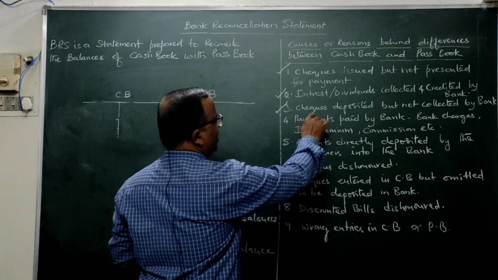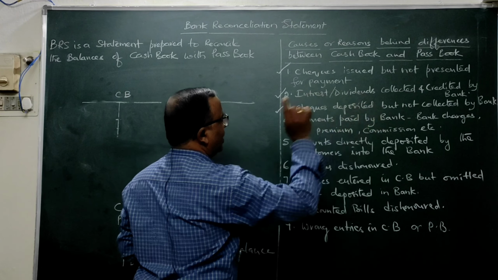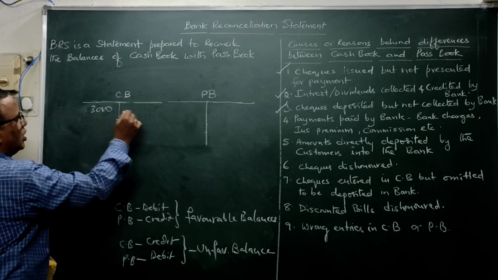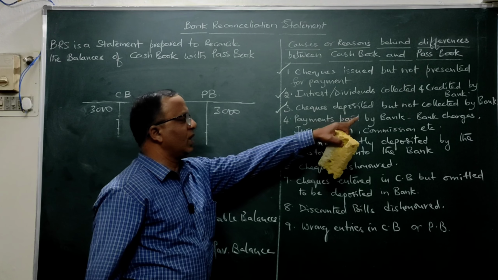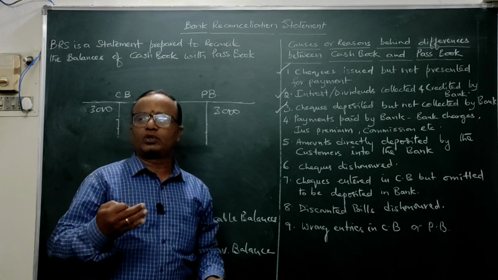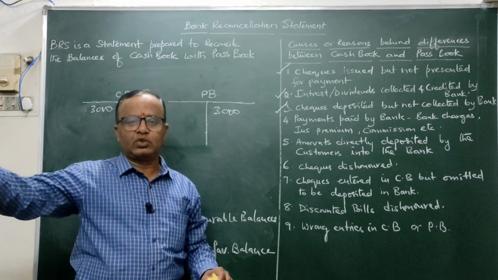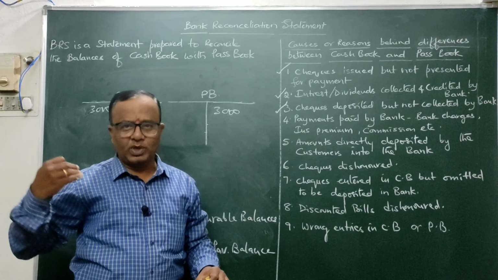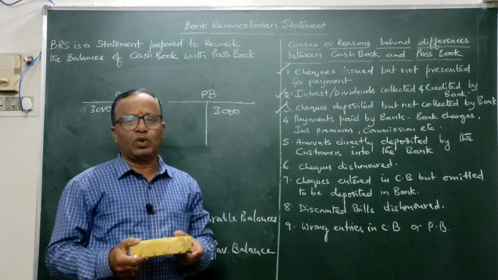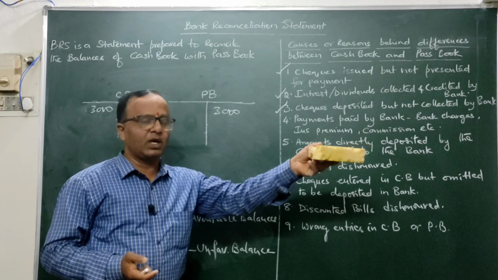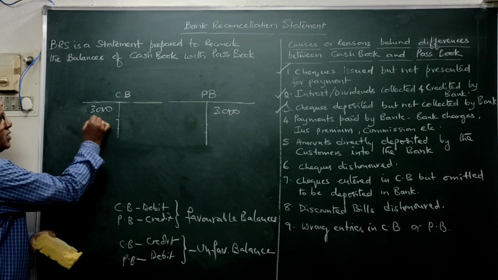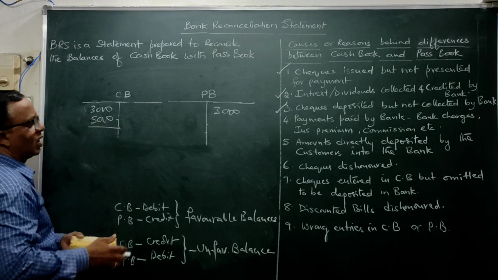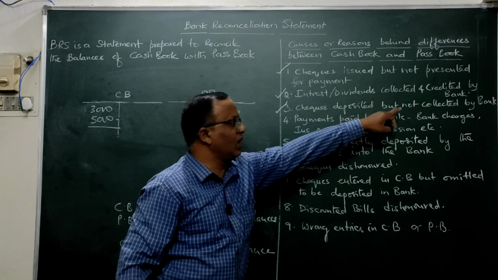Observe here, the third one: checks deposited but not collected by the bank. Take for example some 3,000 rupees you have in your account, which we will call the opening balance. Checks deposited means you have received a check from some party who is supposed to pay money to you. He has issued one check to you, and you have deposited it in the bank. That means on the deposit side you will write it. Take for example some 5,000 worth of check you have deposited in the bank.